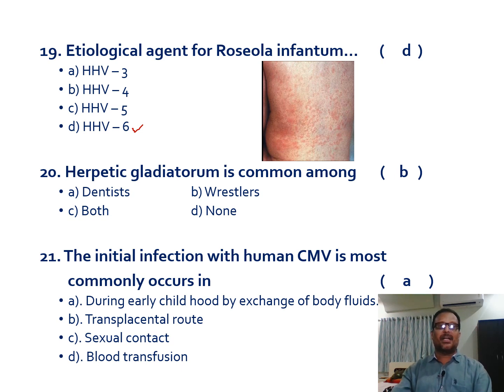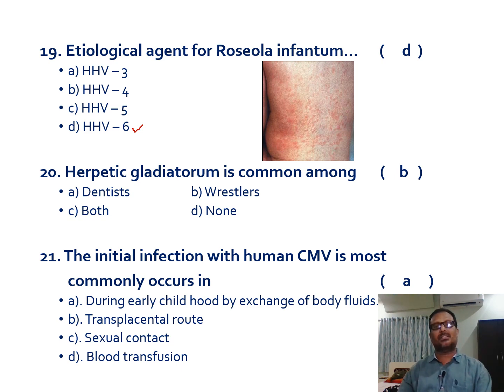And herpetic gladiatorum is common among, see, A is dentists, B is toddlers, C is both, and D is none. The dentists usually suffer with herpetic whitlow. Toddlers and dentists will suffer with herpetic whitlow, not herpetic gladiatorum. Herpetic gladiatorum is common among wrestlers.